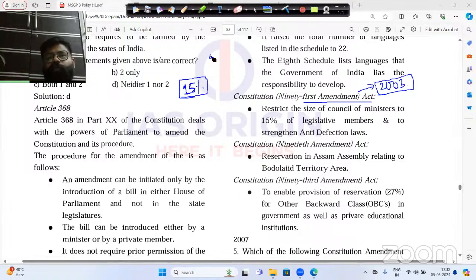How many Lok Sabha members are there? 543 members. Now, if you go for 15%, it is near about 82 or 83.